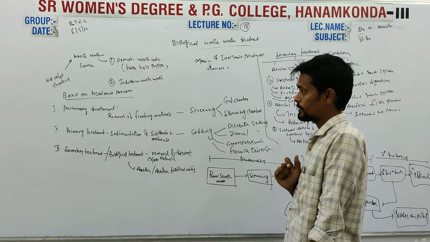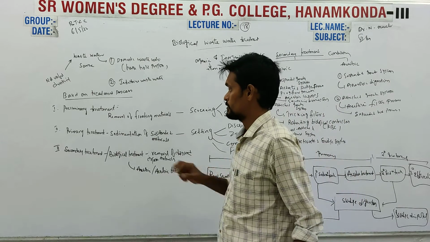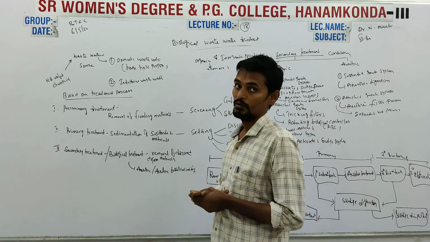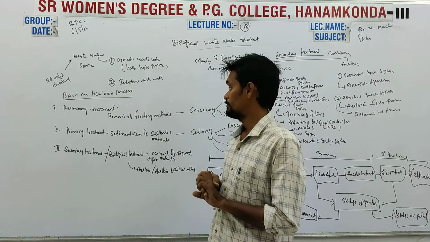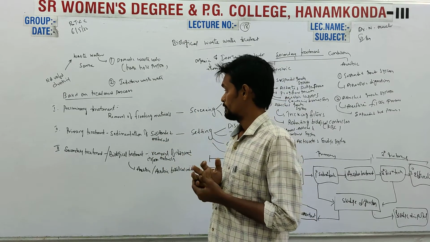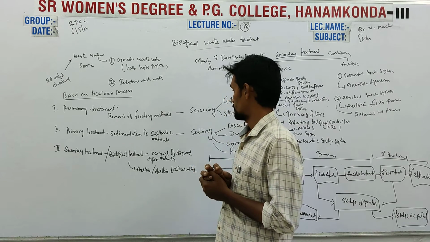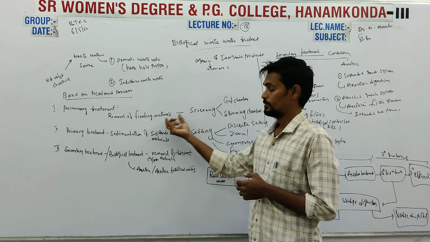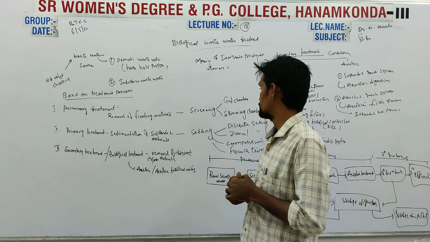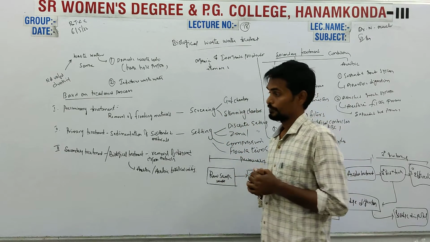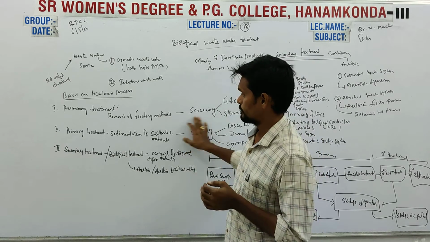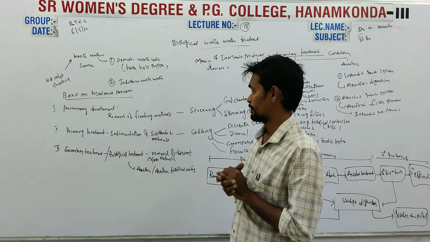Preliminary treatment is the removal of large floating material present in the wastewater. Screening is a method to remove the floating materials, which includes the use of grid chambers and skimming chambers.